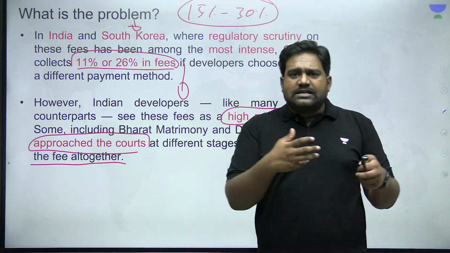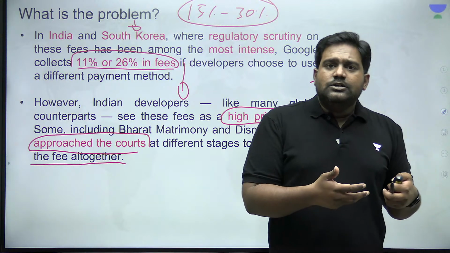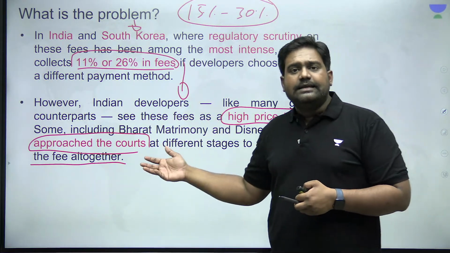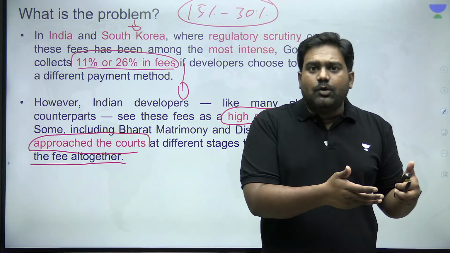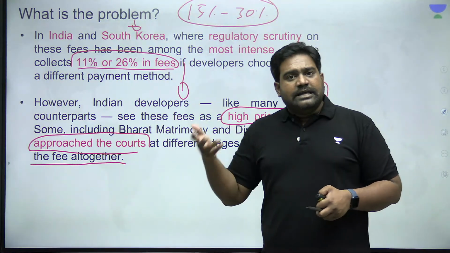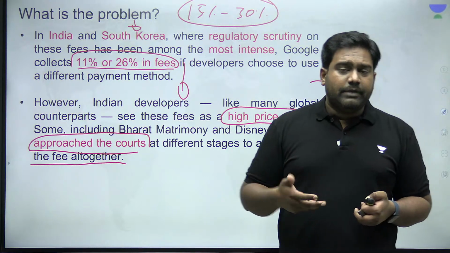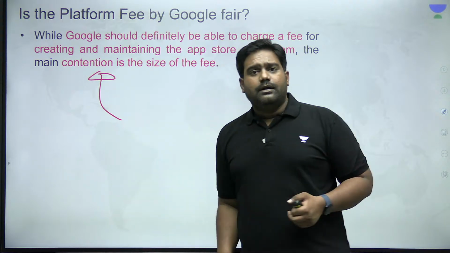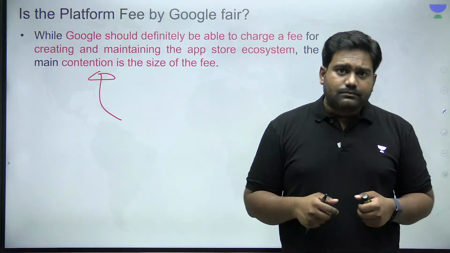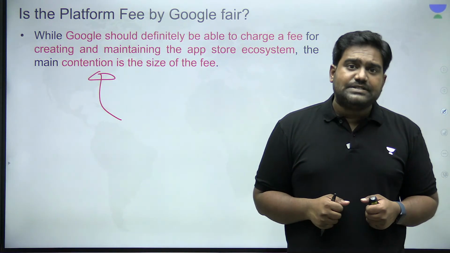According to Google, these companies are not sharing the revenue, so they're not abiding by its guidelines, and hence Google has the right to delist them. But the companies are arguing that if Google does this, then it's going to kill competition, because Google has a dominant position in the market and it can easily abuse this dominant monopoly position that it has.